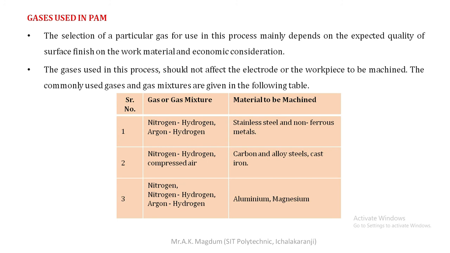The material generally removed with the help of this combination of gases is stainless steel and non-ferrous metal. There are various combinations, like compressed air mixed with nitrogen and hydrogen also. These should be used for different applications of workpiece material removal. So these are the various gases generally used for plasma arc machining, which are listed in this particular table itself.